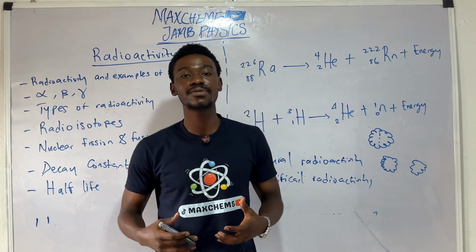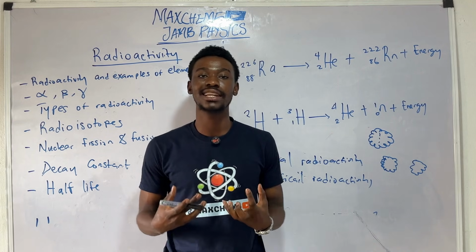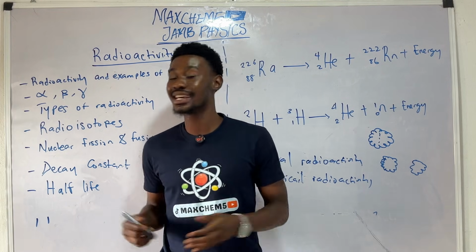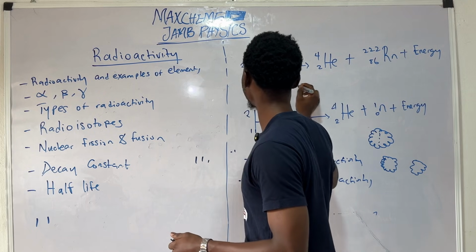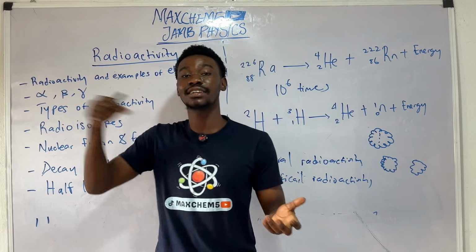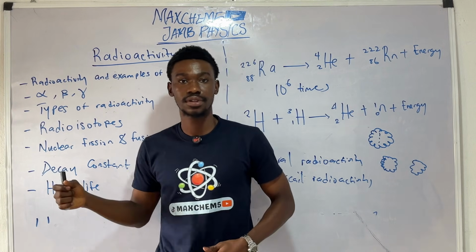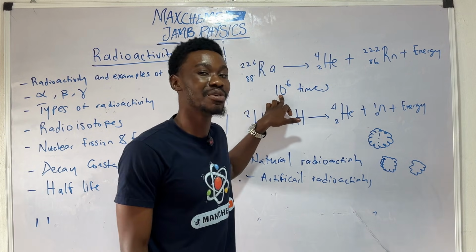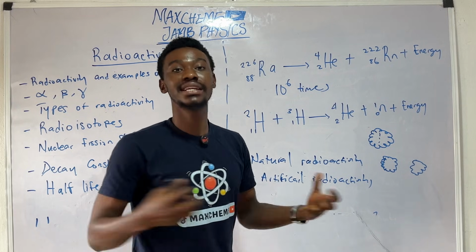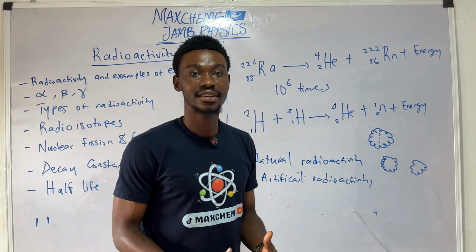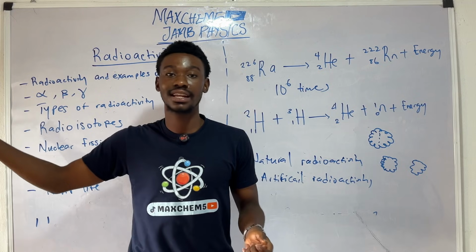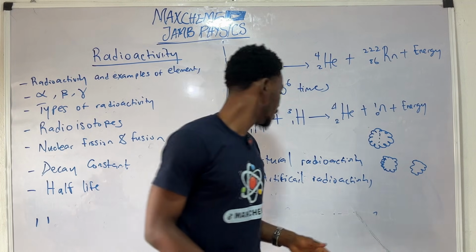And it turns out that we require a tremendous amount of energy to split a nucleus. The amount of energy, in fact, to split a nucleus is about 10 to the power 6 times the energy it takes to remove an electron from its valence shell. So it takes about 10 to the power 6 times of that energy. So you can see the amount of energy required to split or to combine a nucleus is actually more than the ionization energy it takes to remove an electron from its valence shell.